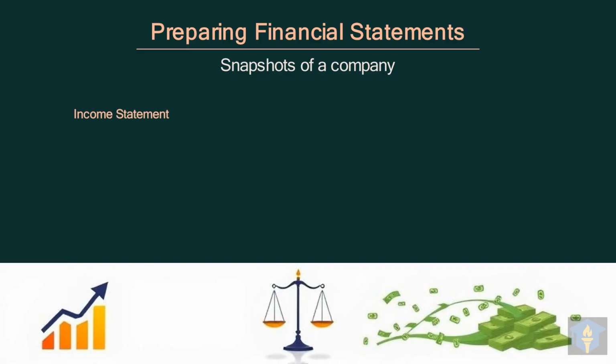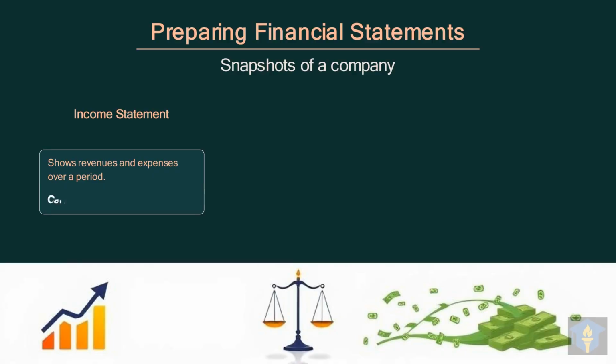The income statement, also known as the profit and loss statement, shows performance over a period. It clearly outlines a company's revenues and expenses over a specific accounting period, like a quarter or year. Ultimately, it calculates the company's net profit or loss, indicating its overall financial performance.